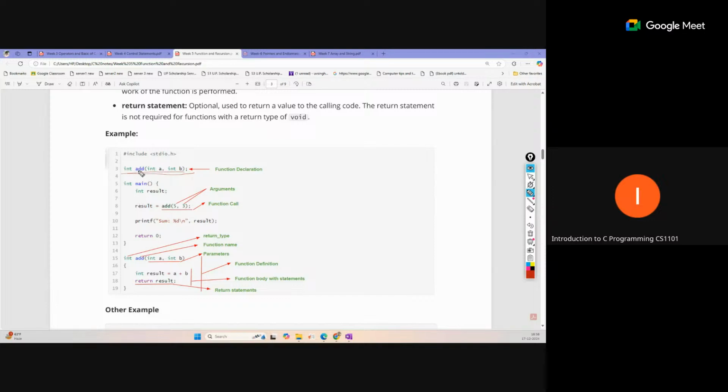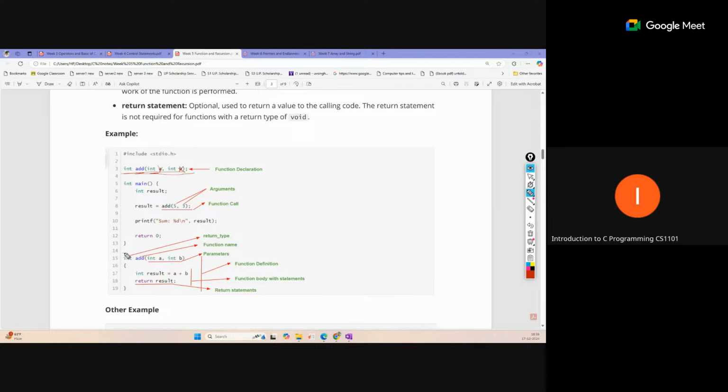That means we are just telling the compiler we have one function defined later, where the name of the function is add, the return type is int, and there are two parameters, int a and int b. For the prototype we can also skip a and b and just write int. So there is the main function, and then you can define this function at any point in your code.